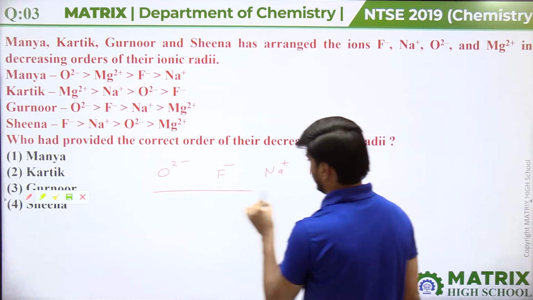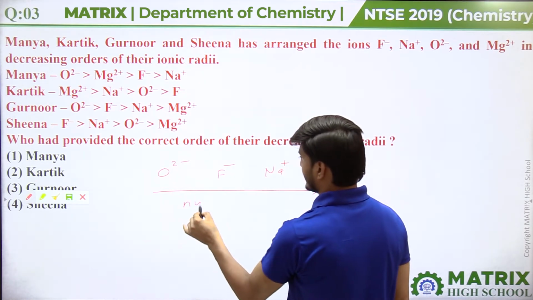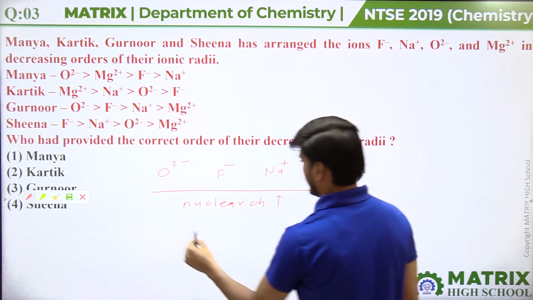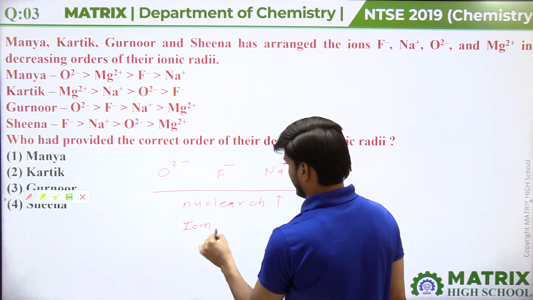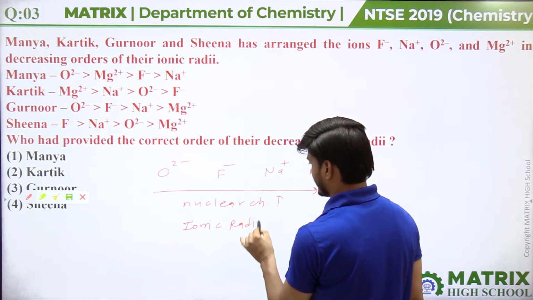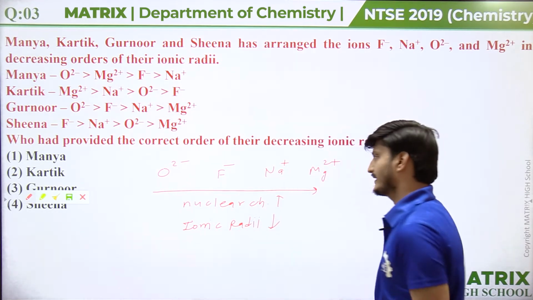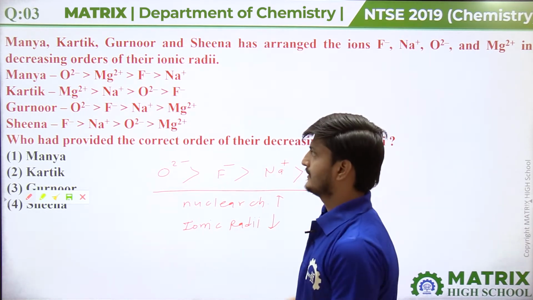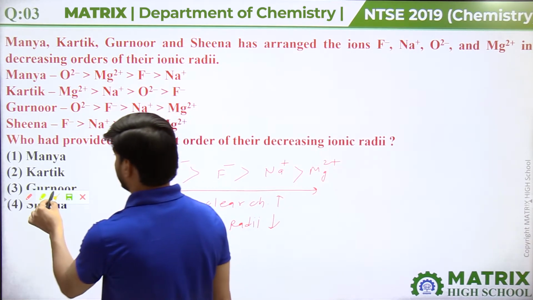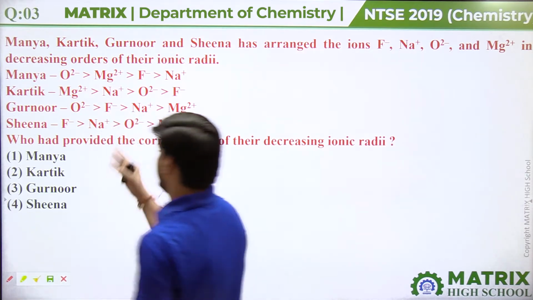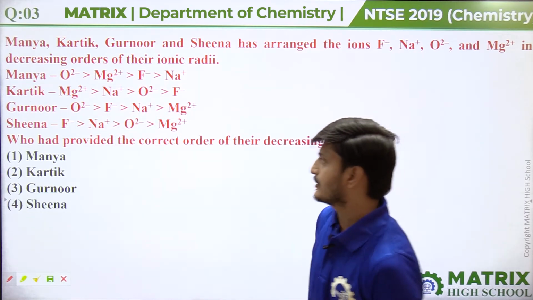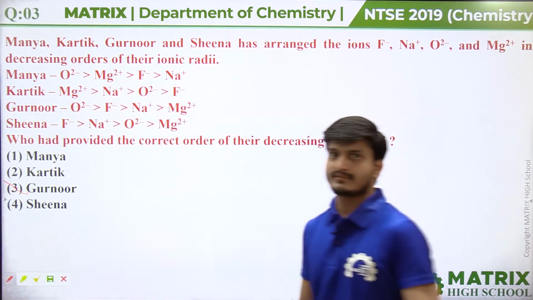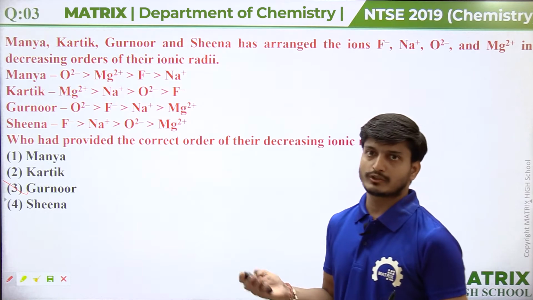As we go along, nuclear charge is increasing and ionic radii is decreasing constantly. So this was the order. Gurnur has arranged these ions in the correct decreasing order, guys. So our option will be Gurnur. Here the third option will be correct, guys. This is our answer. Now coming to the next question.